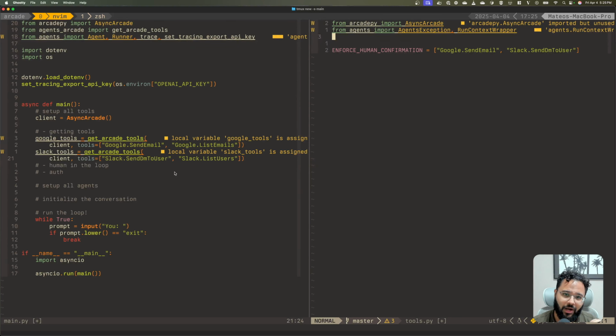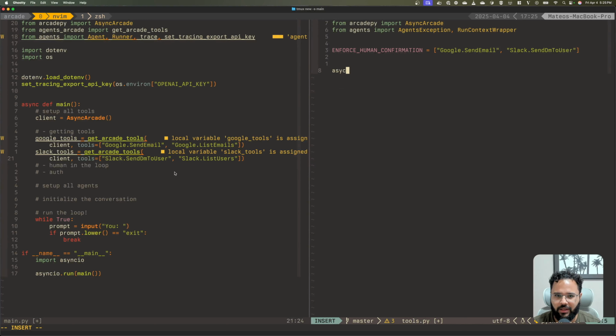So what are we injecting? I'm going to say async def confirm_tool_usage, and we need to comply with that contract. So it's going to be context, a RunContextWrapper. Then tool arguments, which is going to be a string, a JSON that comes as a string.